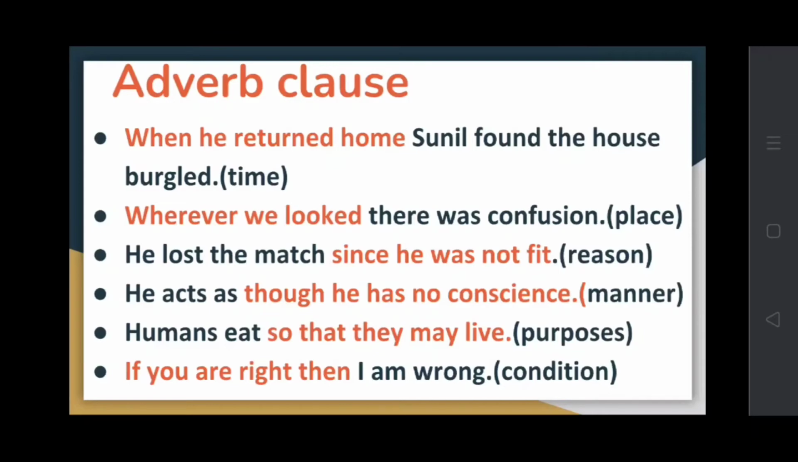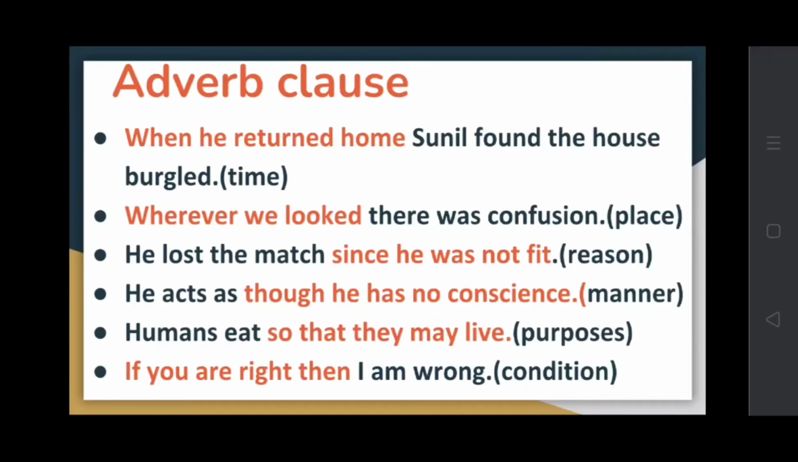Second example, wherever we looked, there was confusion. So here this clause shows the place. He lost the match since he was not fit. Here it is giving a reason why he lost the match. Since he was not fit. So this is an adverb clause of reason.